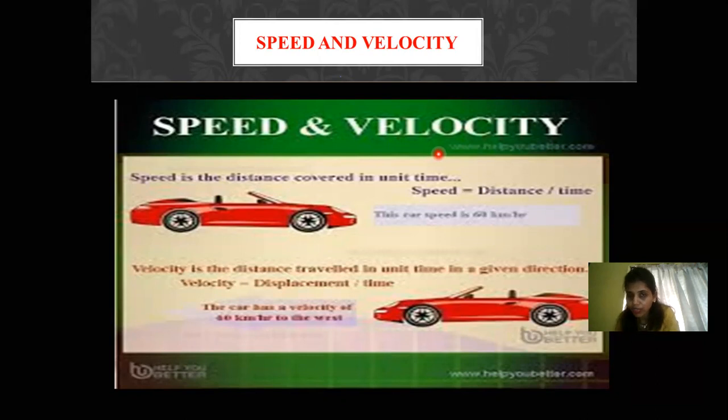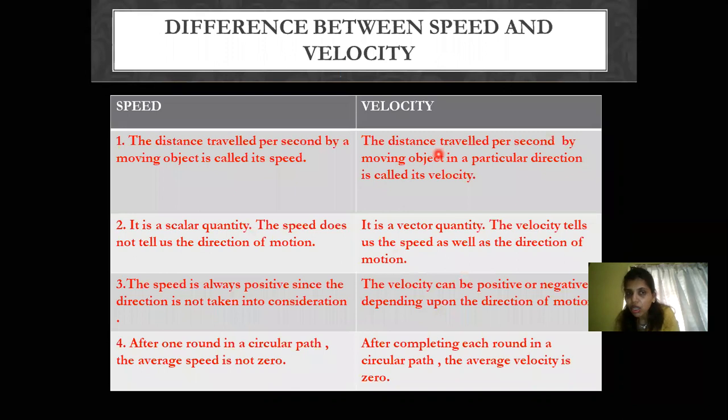So it's a vector quantity. I hope it's clear. We go to the next slide where you are going to write the first point as a definition. The distance traveled per second by a moving object is called speed. The distance traveled per second by a moving object in a particular direction is called its velocity.